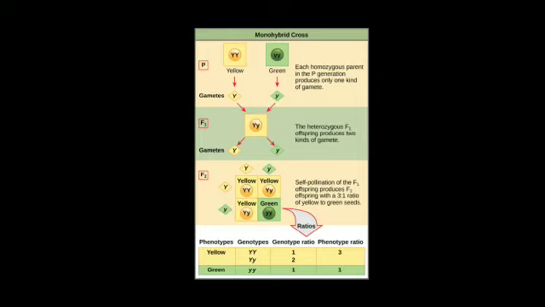And if we talk about genotypic ratio, then you can see there are 3 different types of genotypes: capital Y capital Y, capital Y small y, and small y small y. So there is a single offspring of capital Y capital Y, and there are 2 offspring of capital Y small y, and there is a single offspring of small y small y. The ratio is 1:2:1. So the monohybrid cross is also known as the law of segregation, and no recessive trait expresses itself in the F1 generation, but the recessive trait will express itself in the F2 generation.